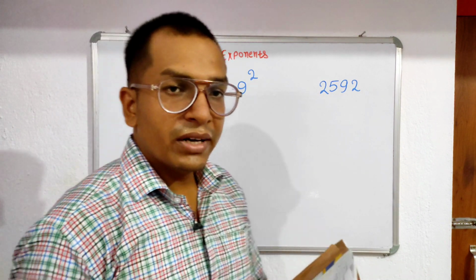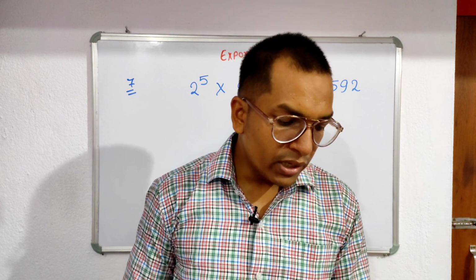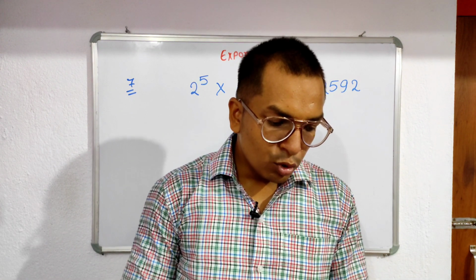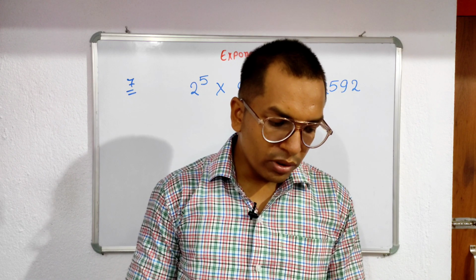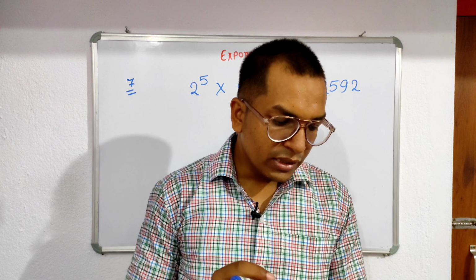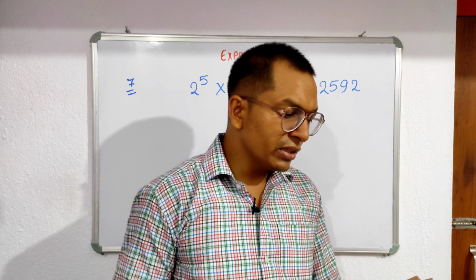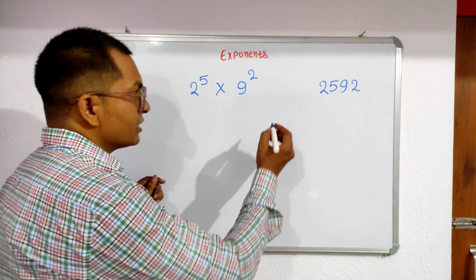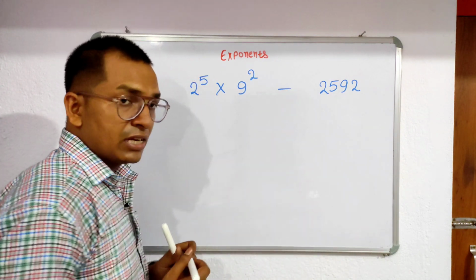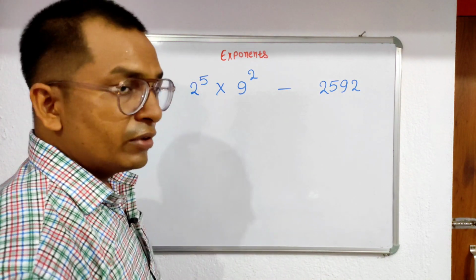Once again I read the question. A boy was asked to write 2 to the power 5 into 9 to the power 2, but he wrote 2592. The numerical difference between the two is what? In between, the numerical difference, that is the subtraction. So the answer is what?